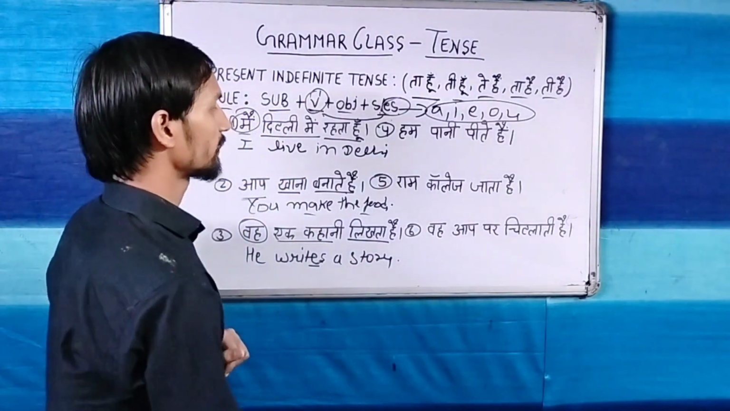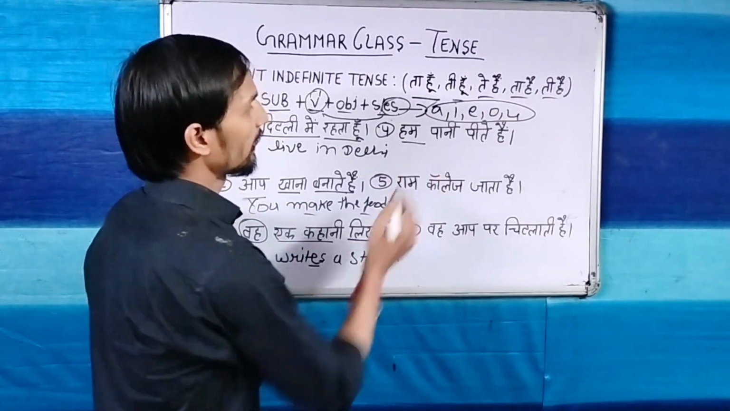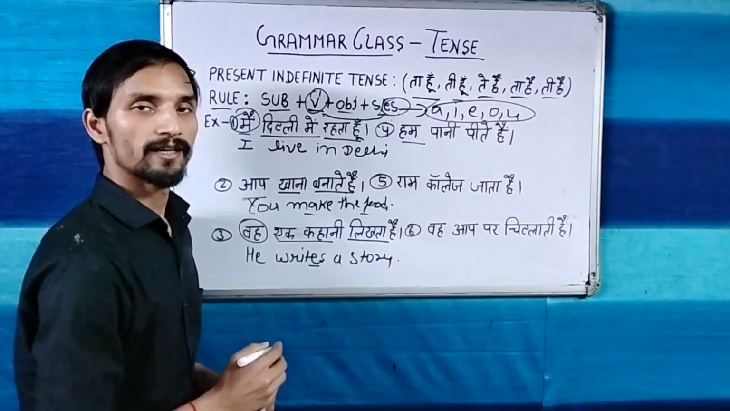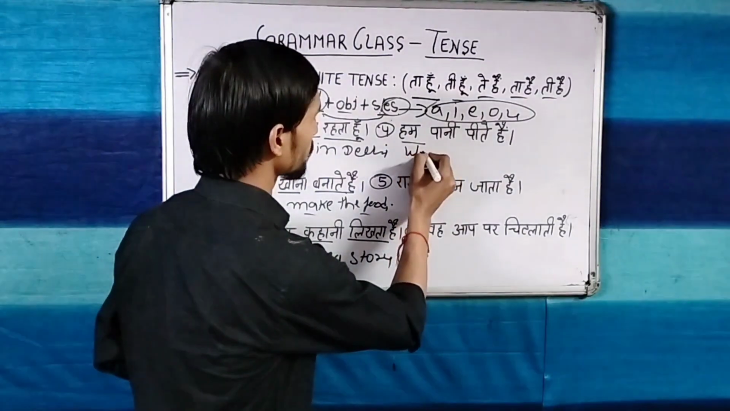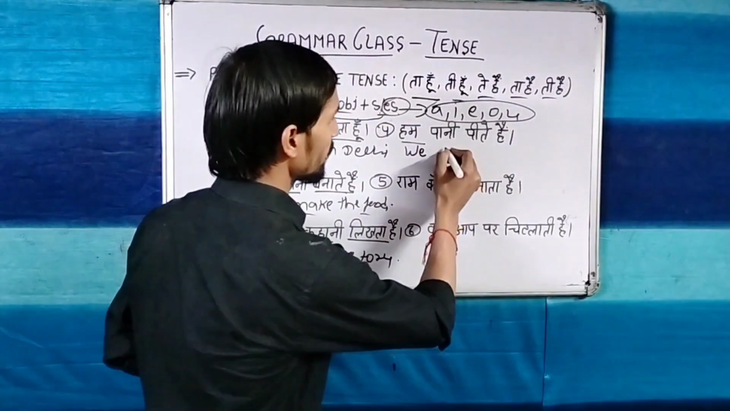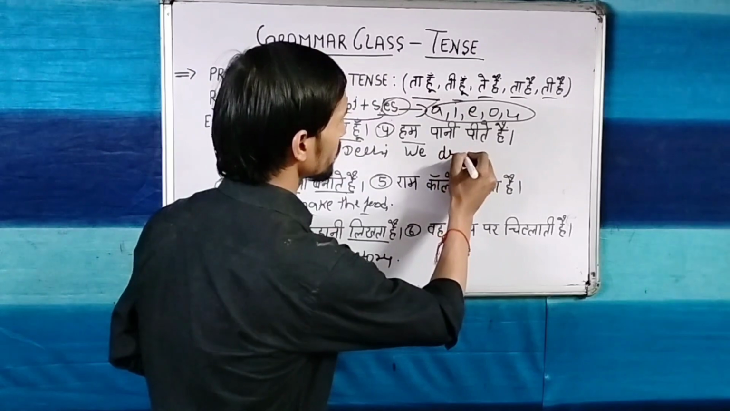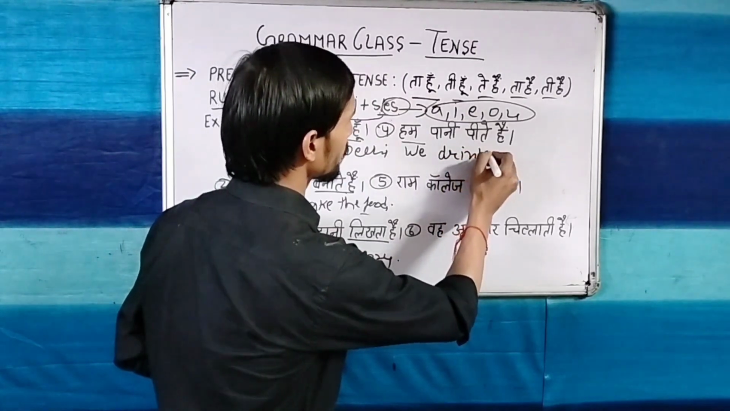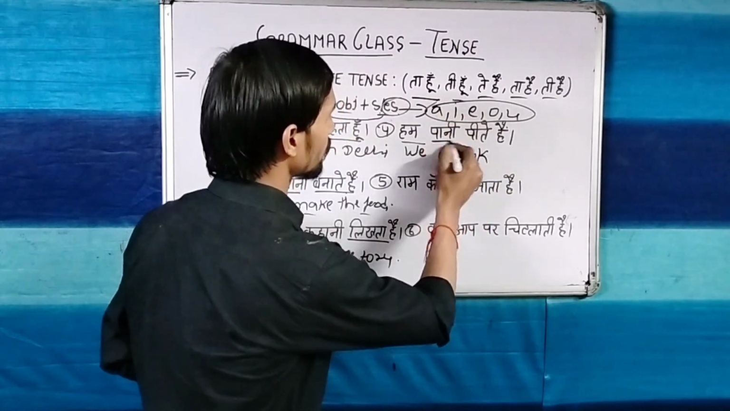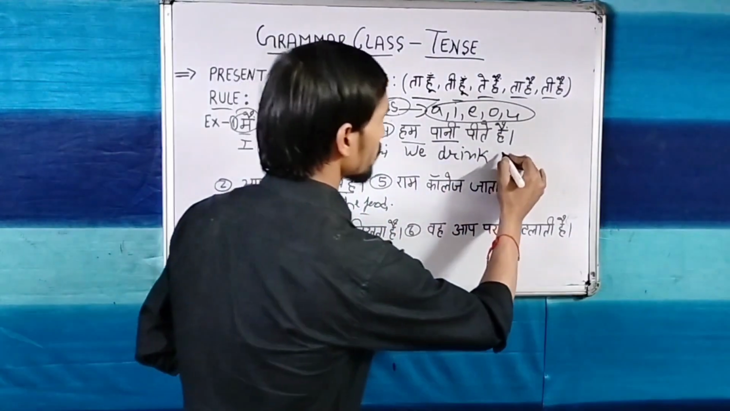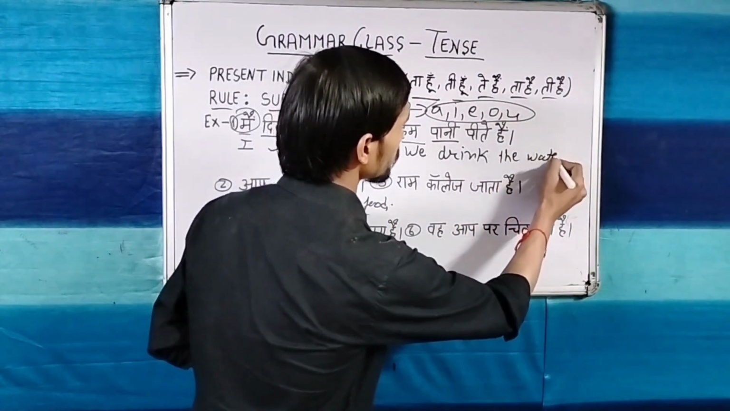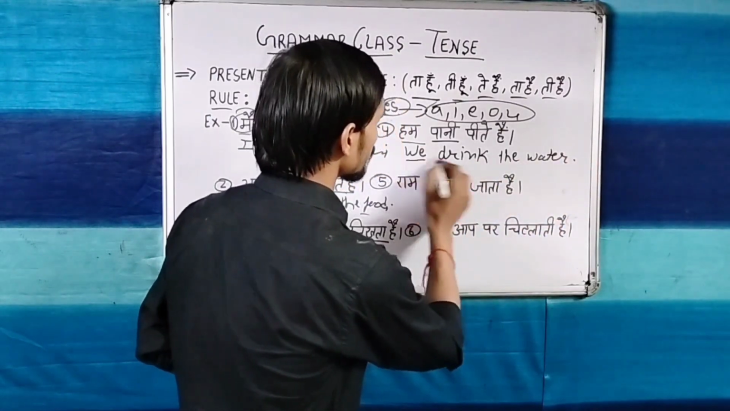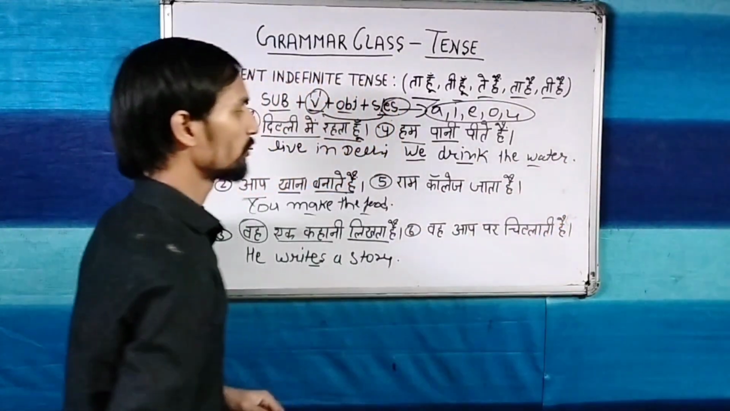Now let's see another sentence: हम पानी पीते हैं. हम is our subject: we. पीते हैं: drink, it is the first form of the verb. We drink. And what is the object? We drink the water. So this sentence is now complete: we drink the water.